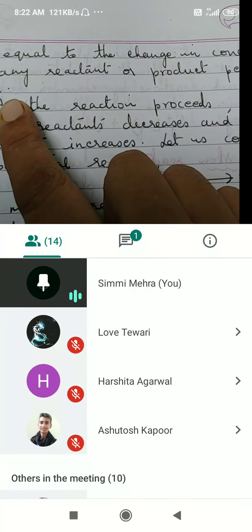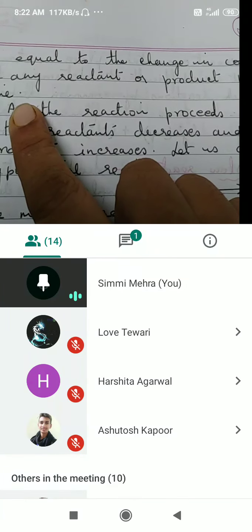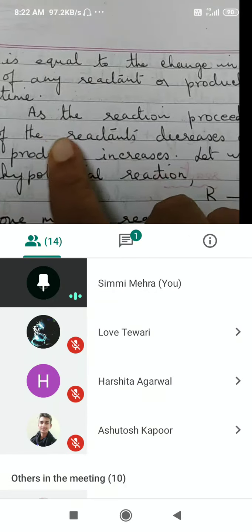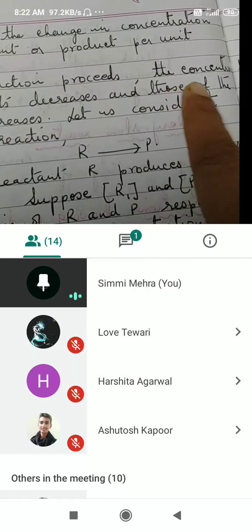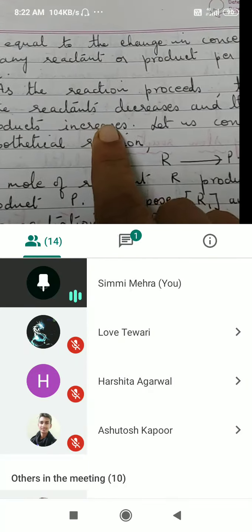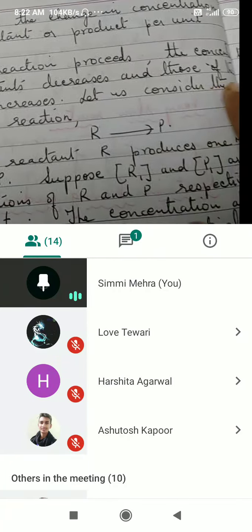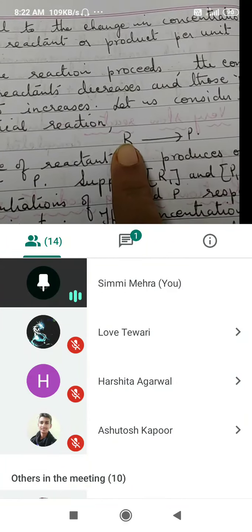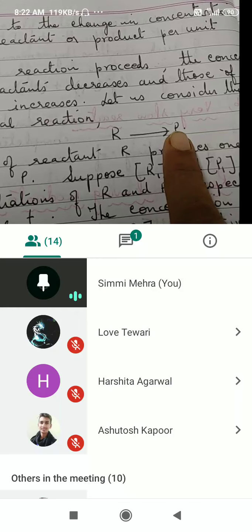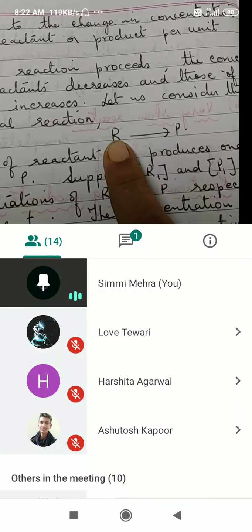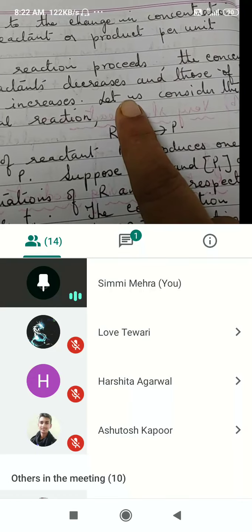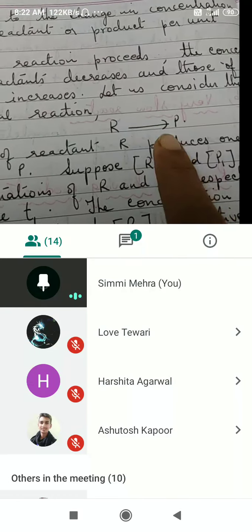Change in concentration of reactant with respect to time, that is known as rate of a chemical reaction. As the reaction proceeds, the concentration of the reactant decreases and the concentration of the product goes on increasing. That is reactants changing into products. Reactants will decrease, products will increase.